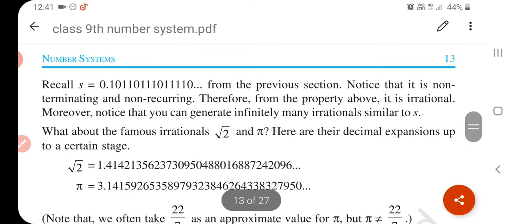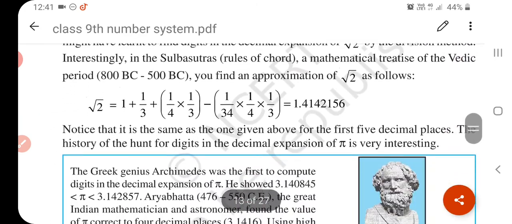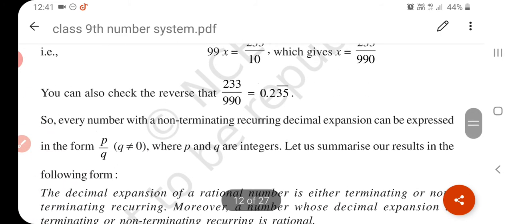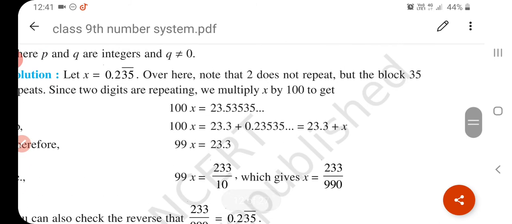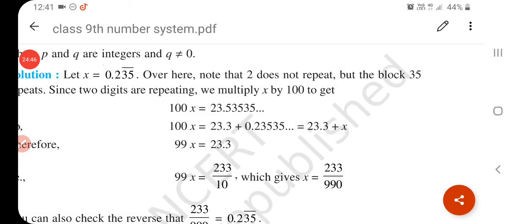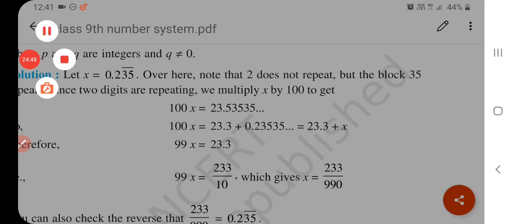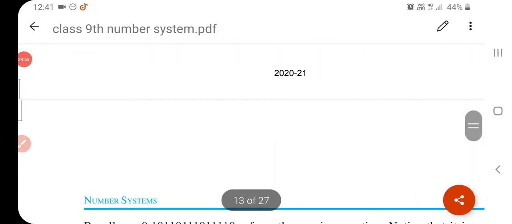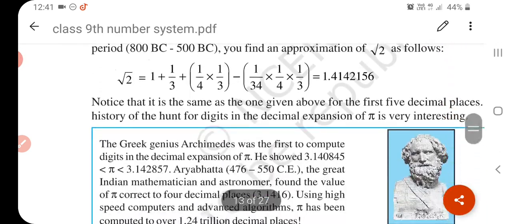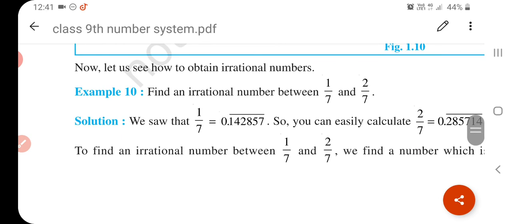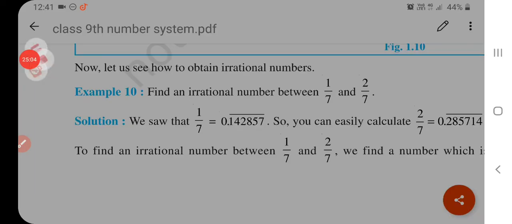So today we have learned how to denote an irrational number on the number line and what the main points in the number system chapter are. Tomorrow we will learn how to rationalize a number. Okay, have a good day.